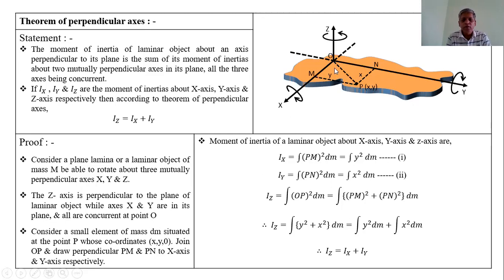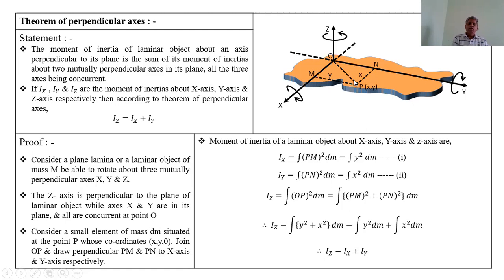Now, join OP and draw PM perpendicular on the x-axis and PN perpendicular on the y-axis. So, PM is equal to y and PN is equal to x, where x and y are the x-axis and y-axis coordinates. Therefore, PM is equal to y and PN is equal to x.